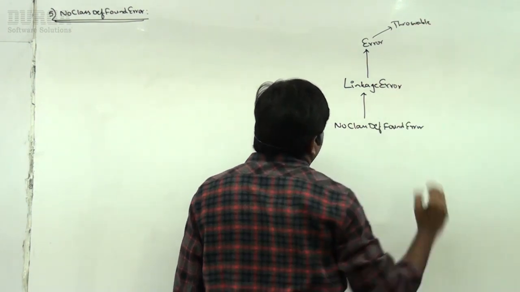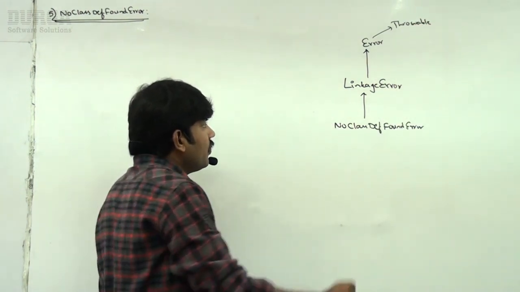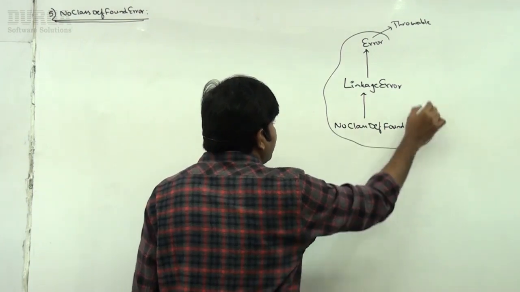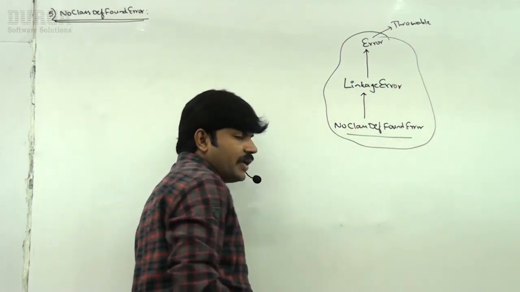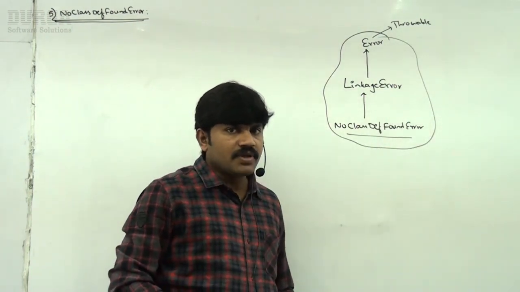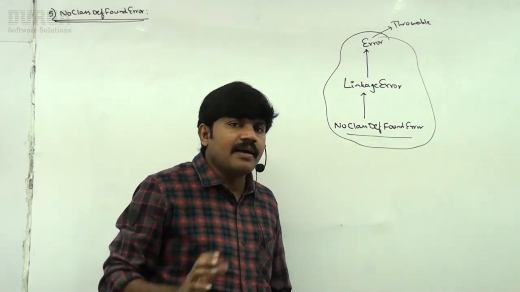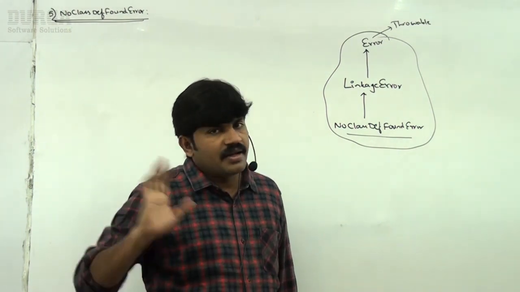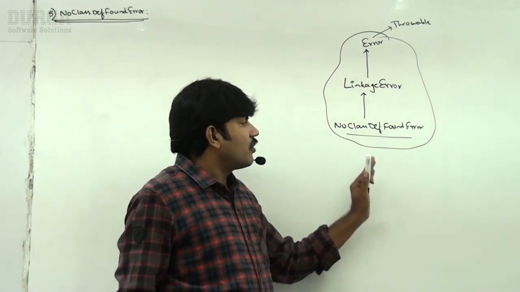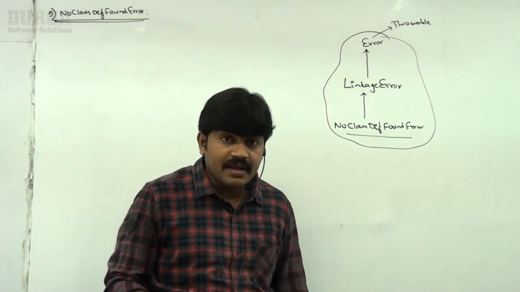So Error and its child classes are unchecked. That's why for NoClassDefFoundError, whether we are handling it or not, the compiler never worries at all. The compiler never tests whether you are handling it or not.